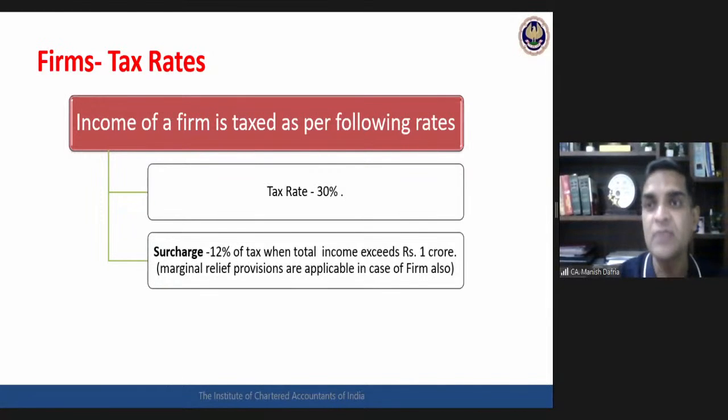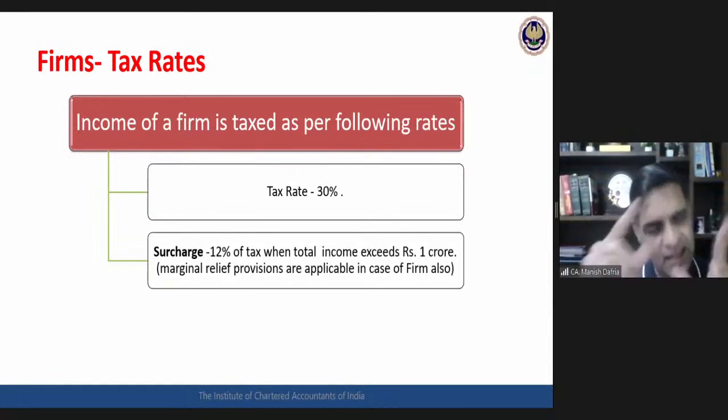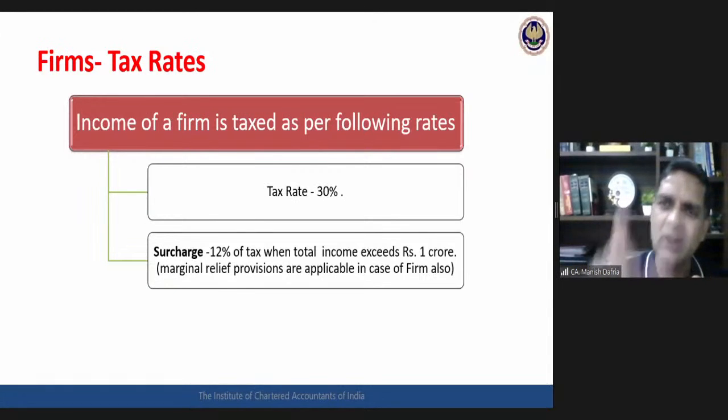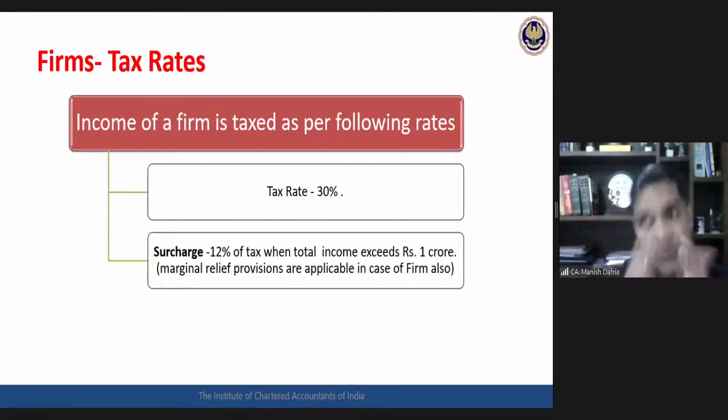So my simple suggestion would be, simply create a table for all the assessees, surcharge for all the assessees. So which assessee, what is the threshold, what is the rate? Create a simple one pager kind of thing, single shot view, memorize it, you will get a clear-cut idea. Confusion will not be there in examination. Otherwise, there are all chances of somebody getting confused there. For which assessee, what is the threshold and what is the rate? For partnership firm, this is 12% surcharge when the income exceeds more than 1 crore.